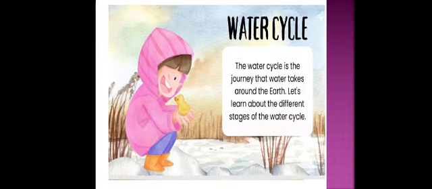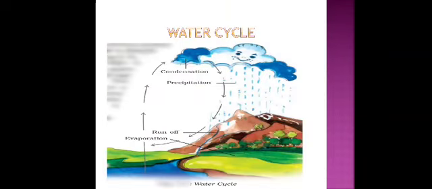Due to the heat of the sun's rays, water present in the various water bodies evaporates into the atmosphere as water vapor. At higher levels, the temperature decreases and the water vapor condenses to form clouds, which are filled with water droplets. These water droplets fall on the Earth's surface in the form of rain and snow. This is known as precipitation. The cyclic process of evaporation, condensation, and precipitation continues perpetually, and it's called the water cycle. Some water is also released by plants into the atmosphere, and this process is called transpiration.